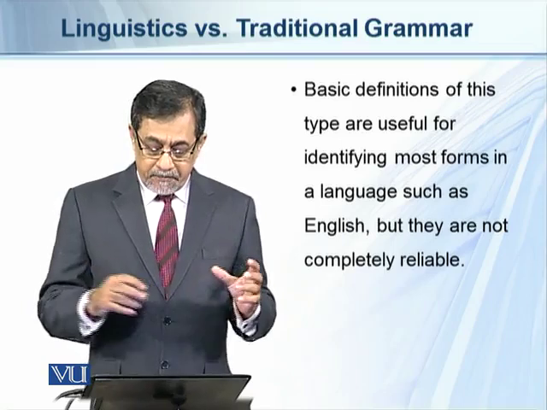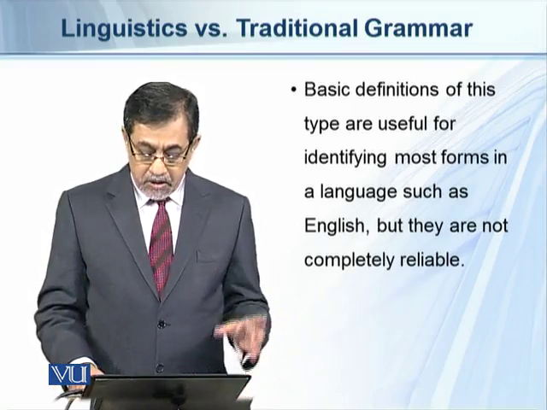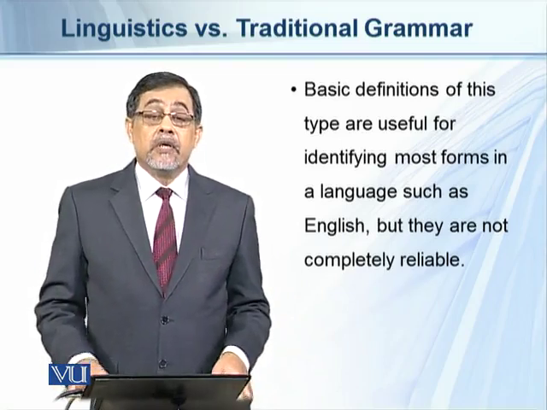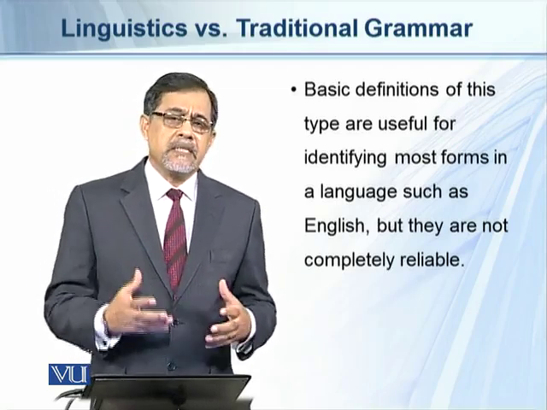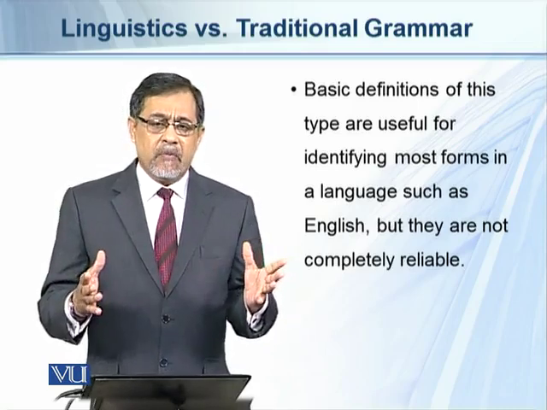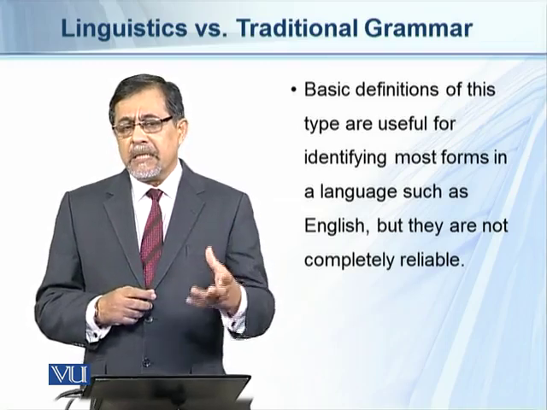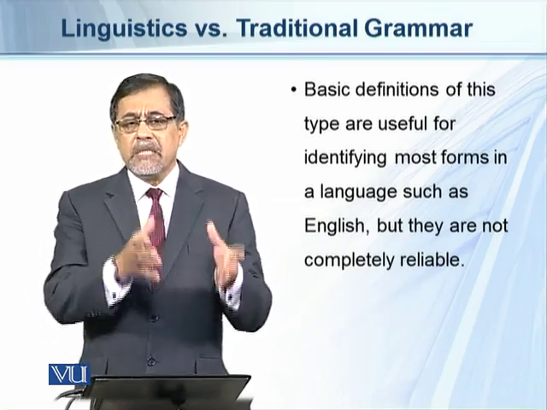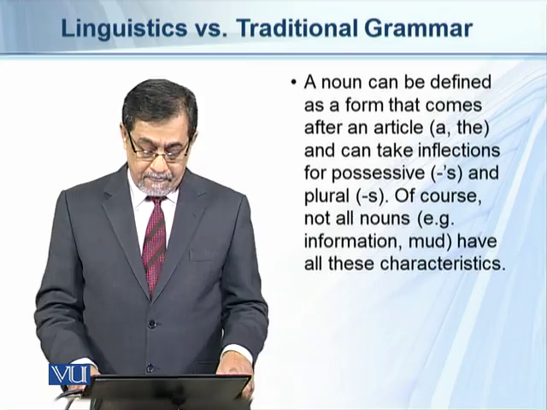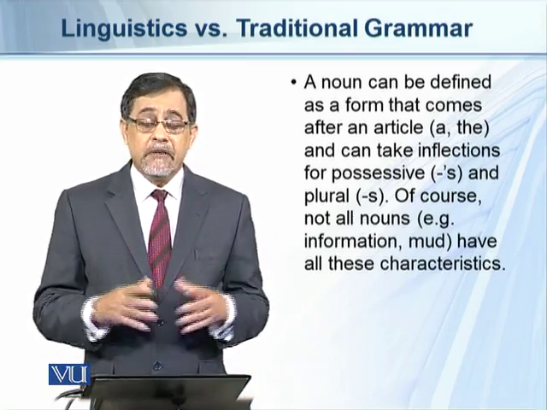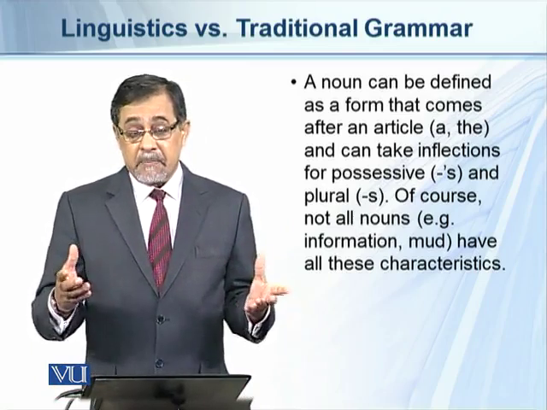Basic definitions of this type are useful for identifying most forms in a language such as English, but they are not completely reliable. So using these categories, we can describe the English language to a great extent, but not completely. Why? Because there are certain grammatical categories which cannot be described using the same categories.